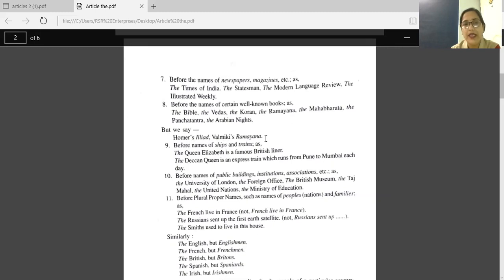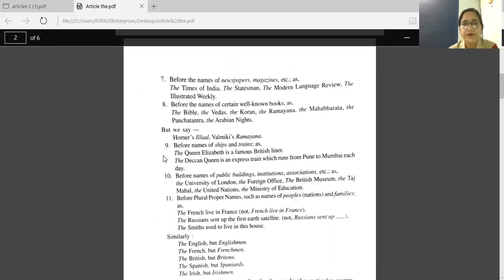Who wrote Ramayana? Valmiki. Before Ramayana we were writing the, but Valmiki is there. So we will not use the article the here. The Valmiki's Ramayana is wrong. We'll write without any article Valmiki's Ramayana. Okay.